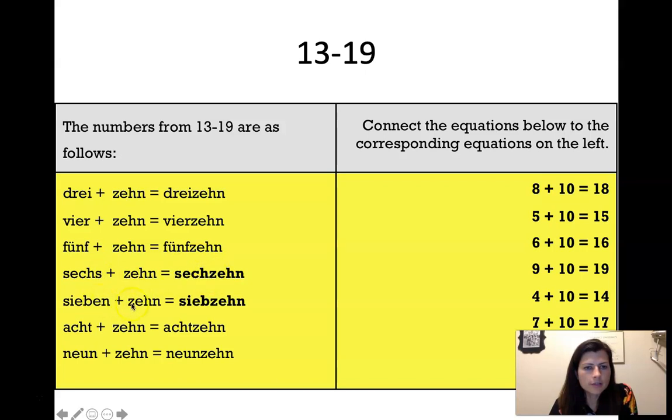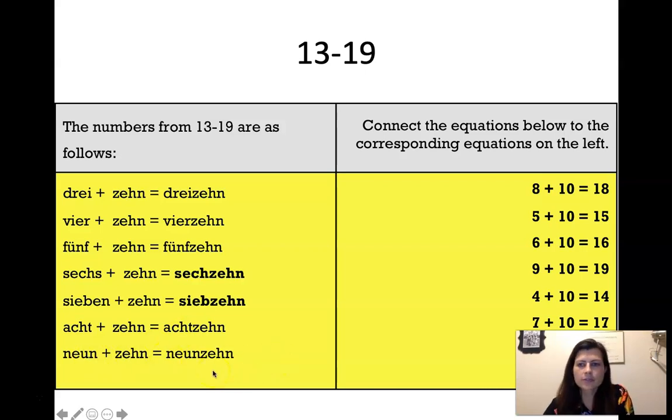And then 7 plus 10 is 17, so you lose that EN syllable. 8 and 10, 18. And 9 plus 10, of course, is 19.